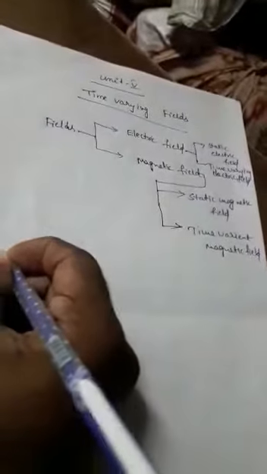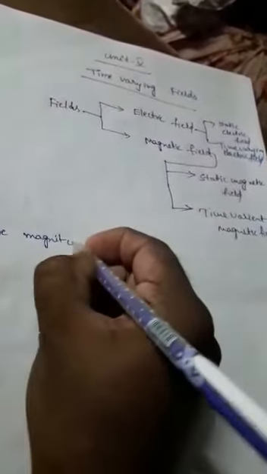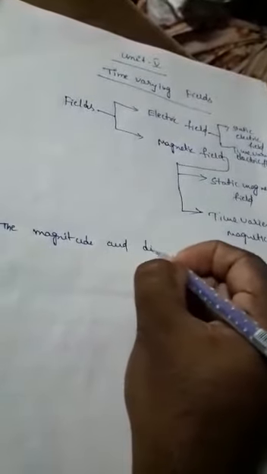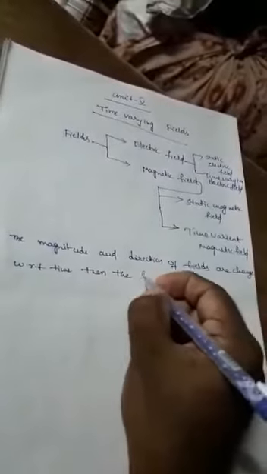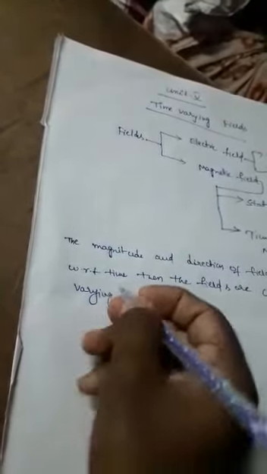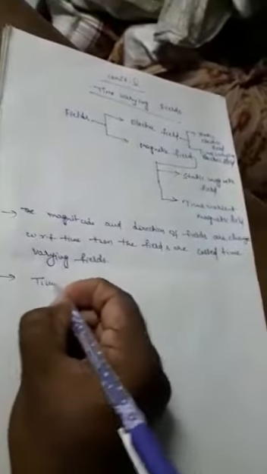How to define time varying fields? If the magnitude and direction of fields are changed with respect to time, then the fields are called time varying fields.